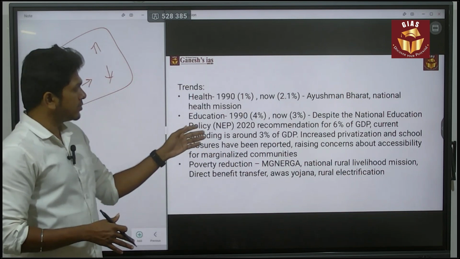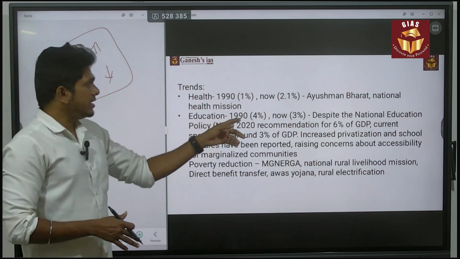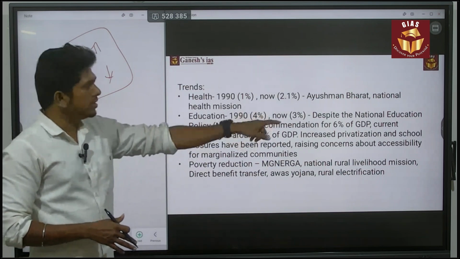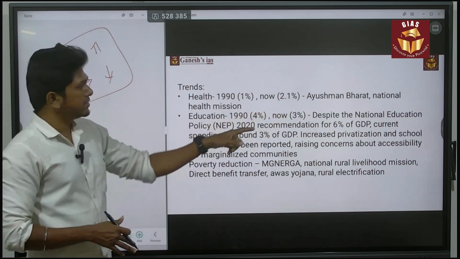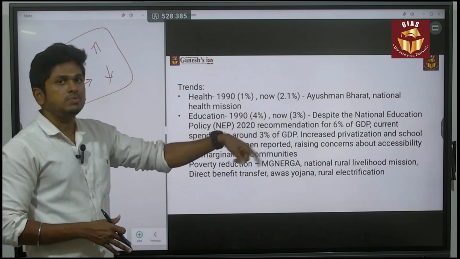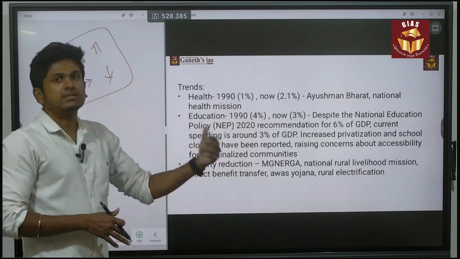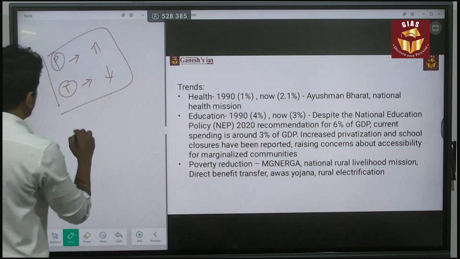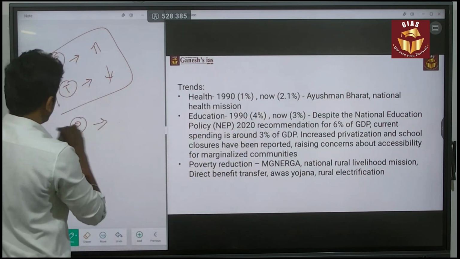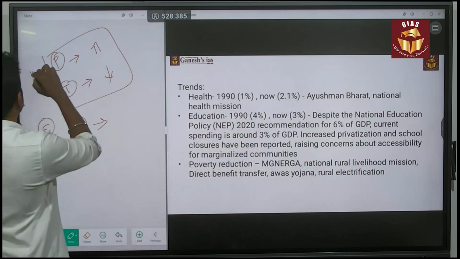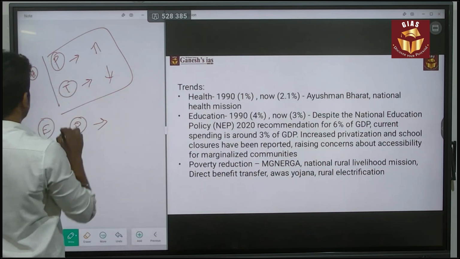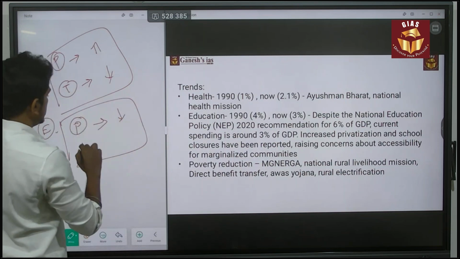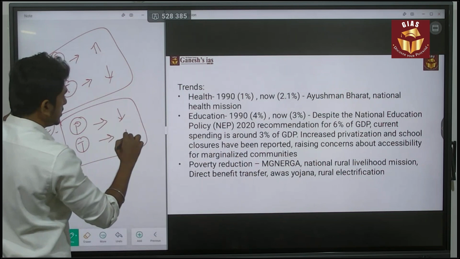Next, when it comes to the education sector, in the 1990s it was 4% of GDP. Now it is 3%. Even the National Education Policy says that 6% of the GDP should be spent on the education sector, but that is not happening. So you have to speak that also. So the pattern for education, here it is health, here it is education, the pattern is also decreasing and the trend is also showing a decrease.